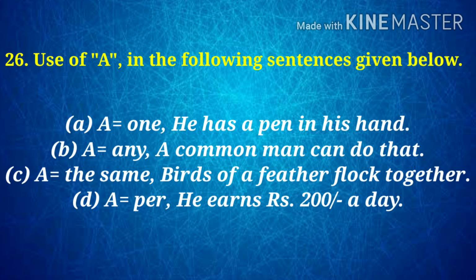C: a is equal to same. Birds of a feather flock together. Here a means the same type of person. D: a is equal to per. He earned Rs 200 a day, means per day. So all these are different uses of a in different sentences.